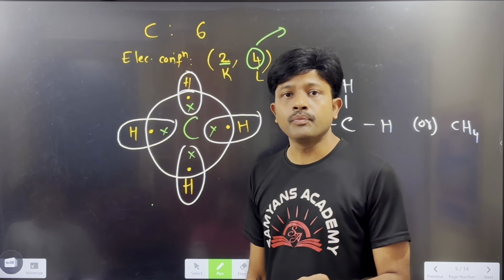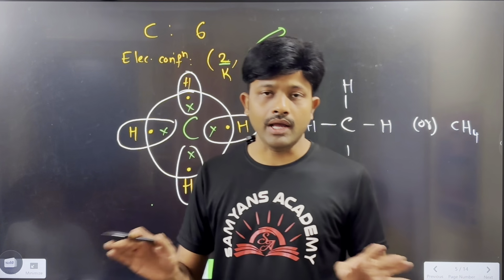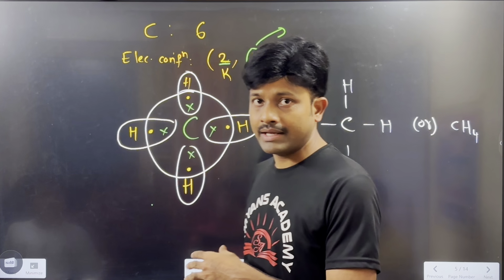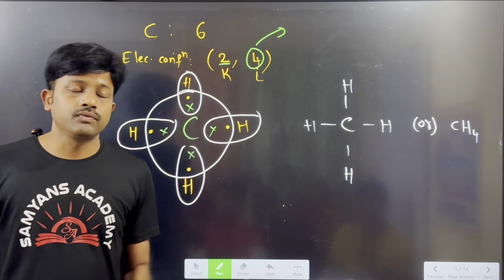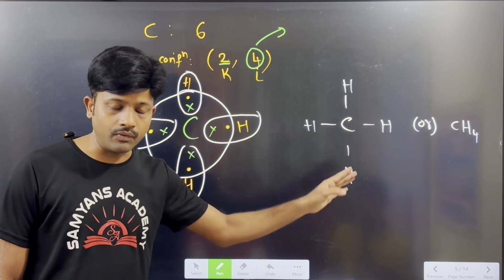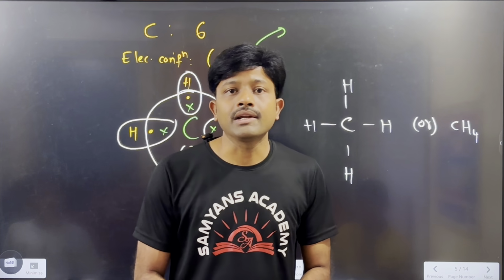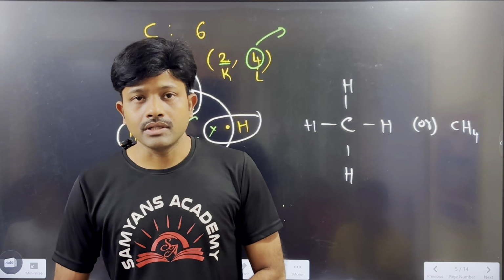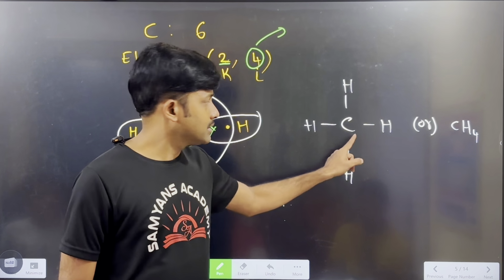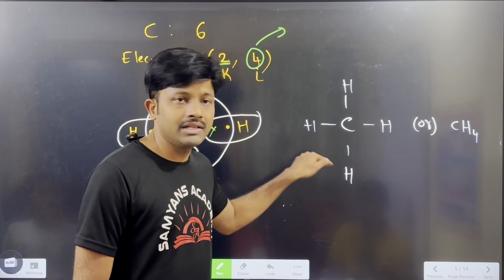And these covalent compounds, listen carefully, they do not split into ions. Compared with the ionic compounds, they do not have strong attraction forces. The attraction forces between the carbon and hydrogen are very weak. That means they have a low melting point and low boiling point. For this reason, the force of attraction between the carbon and hydrogen in CH4 is very weak. It can very easily break.